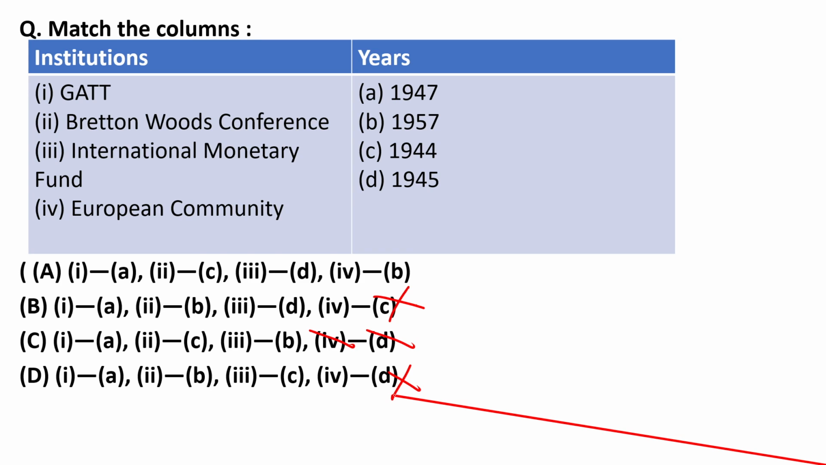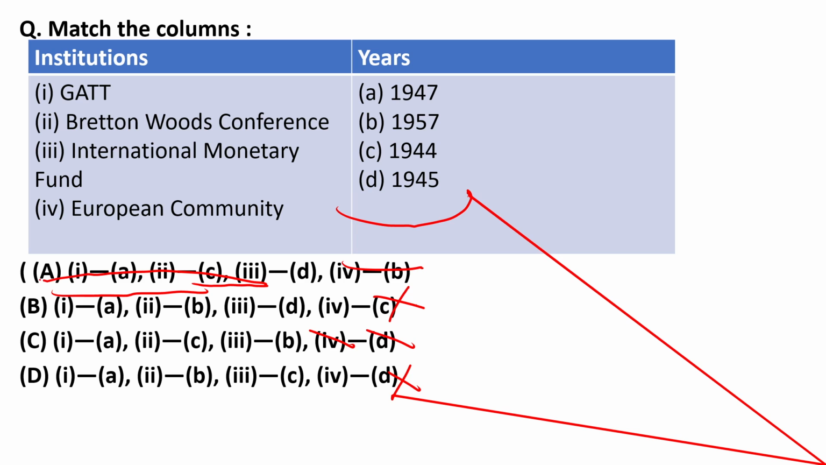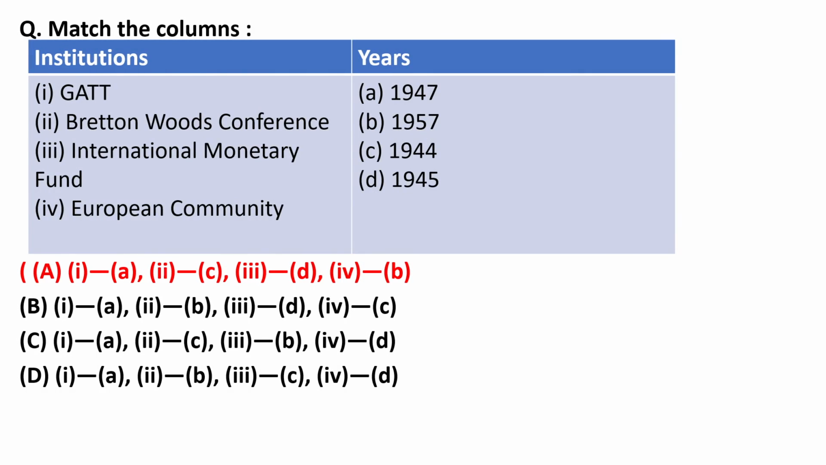Now the next point is the International Monetary Fund. The International Monetary Fund was established in 1945. So this will definitely come. These two are satisfied. Let's see the first one. In which year did GATT come? GATT came in 1947. From these three you get the answer directly. That is, option A is the right answer.